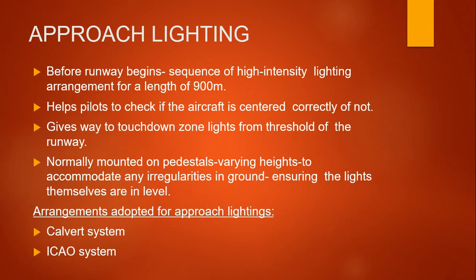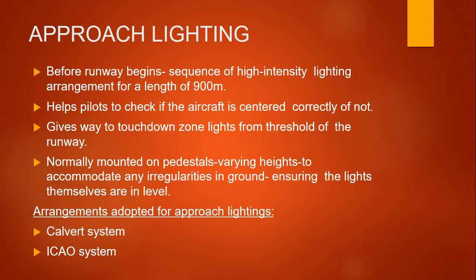Now let us discuss approach lighting. Before the runway begins, a sequence of high intensity lights over a length of 900 meters is required, which helps the pilot check whether the aircraft is centered correctly. It gives a way to the touchdown zone light from the threshold of a runway.